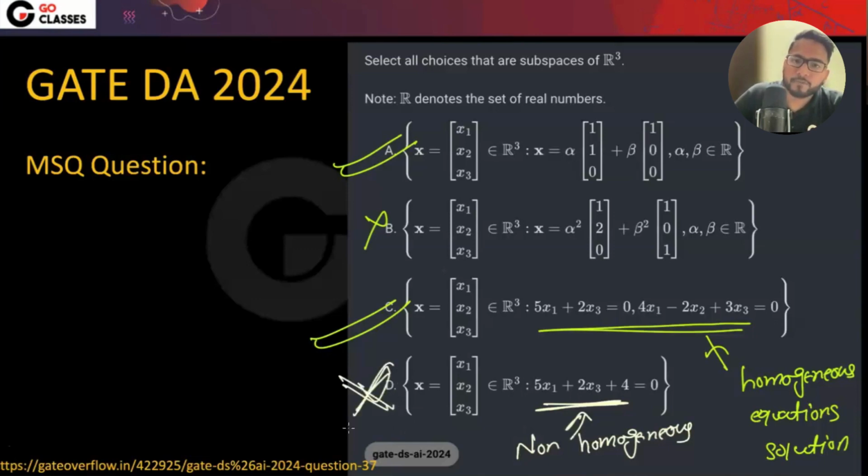So it will not be a vector space, because there will be the constant vector that we have already seen in the previous lectures also. Let me know if there is any confusion till now. Is this fine? This question has been asked recently. I hope all of you understood why A and C are the correct options, and why B and D are not the correct options, right?